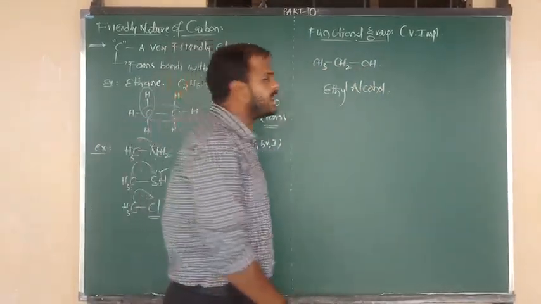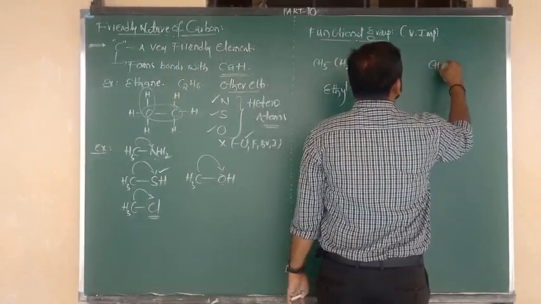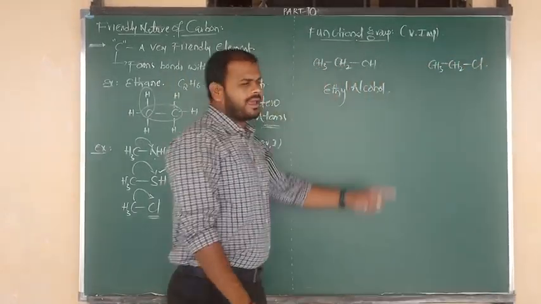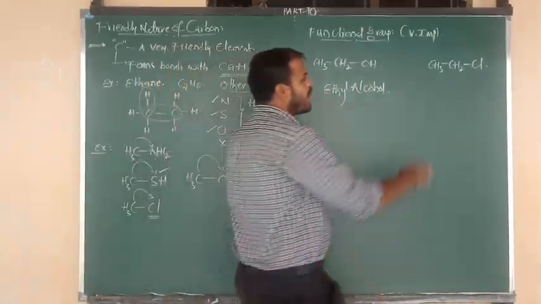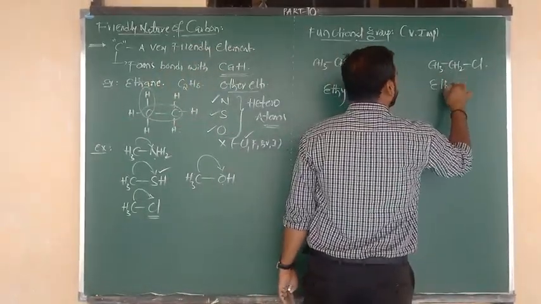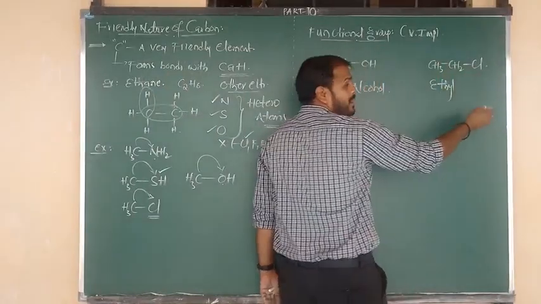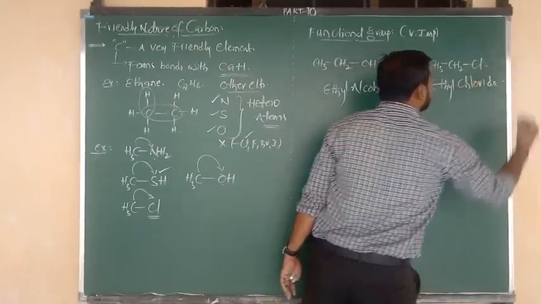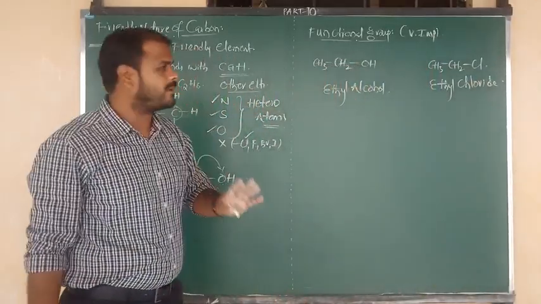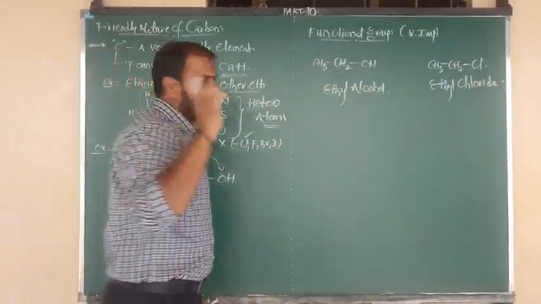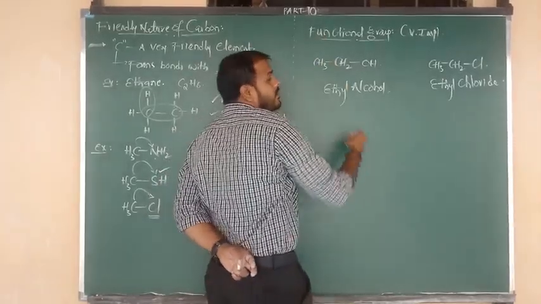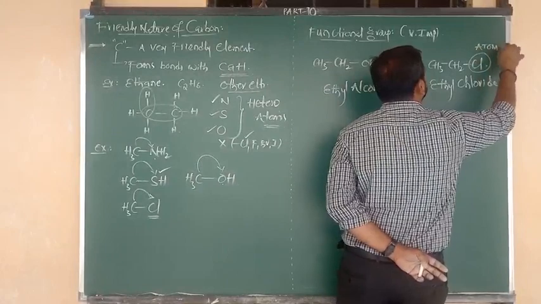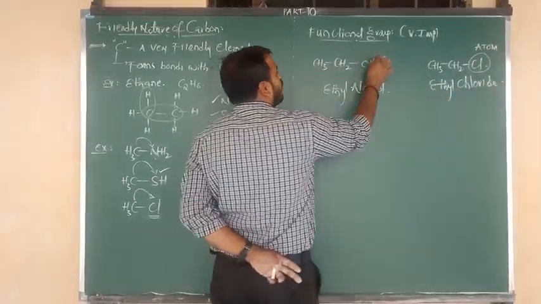Let me consider another example. CH3 bonded to CH2, CH2 bonded to Cl. Again, two carbons are there. Two carbons means we have to write ethyl, but the ethyl group is connected to Cl. So simply we can say ethyl chloride. Now listen carefully. What is the atom? Cl is the atom. What is the group here? OH is the group.